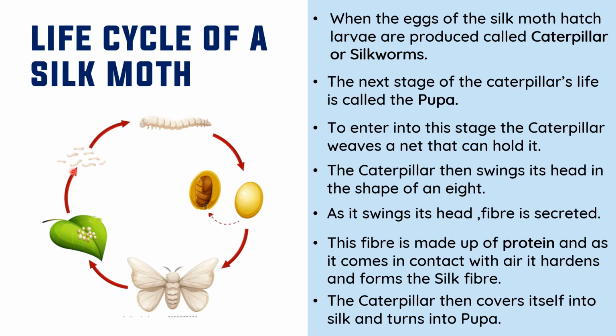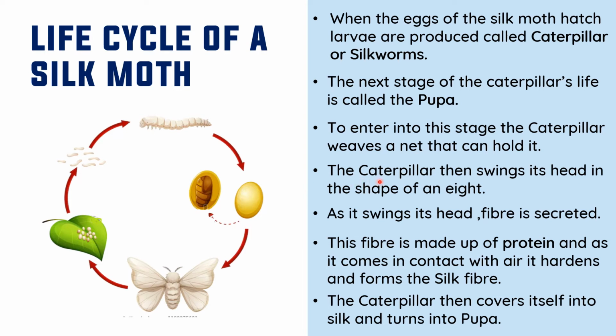And this big larva is called a caterpillar or silkworm. So this is one caterpillar, or it is called a silkworm. The next stage of the caterpillar is the pupa, P-U-P-A. To enter into this stage, the caterpillar weaves a net that can hold it. So when the caterpillar comes to this stage, it weaves a net on its body.